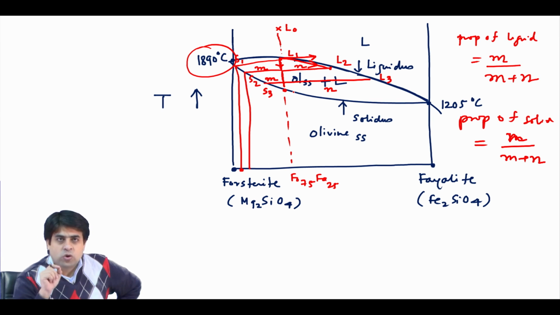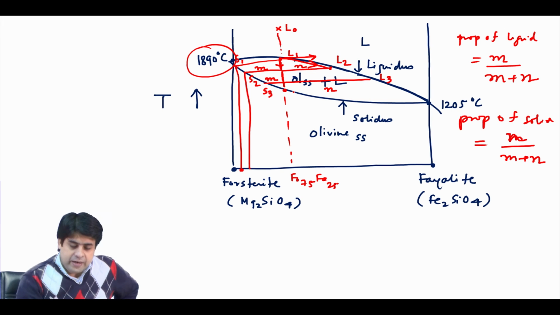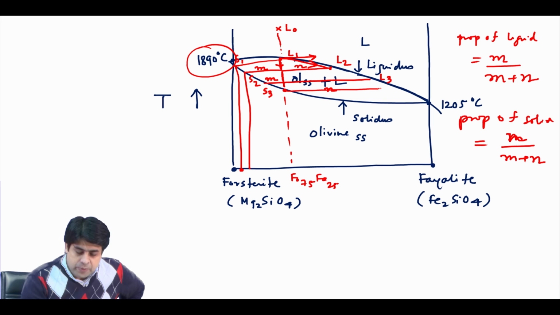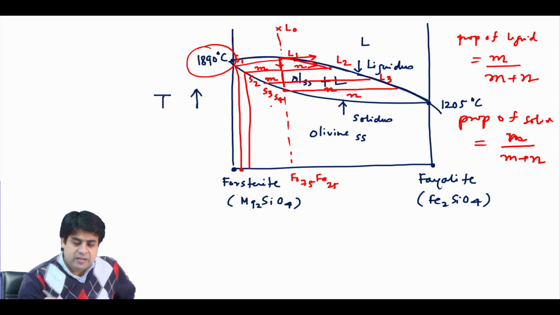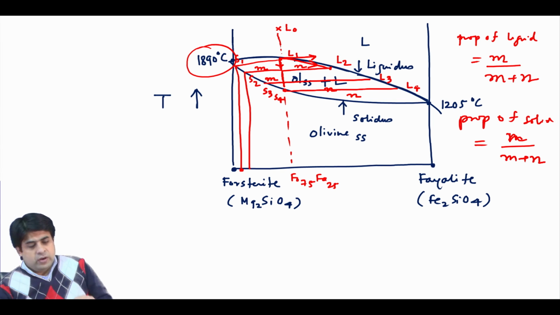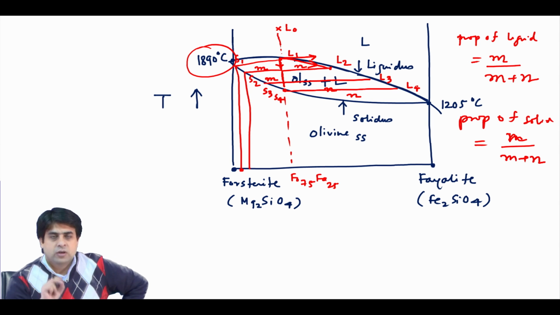At this particular point, the last drop of liquid will be exhausted. You will have 100% solid and 0% liquid, when your S4 composition will be exactly at the L0 point. At this point the proportion of liquid will be almost 0 and the proportion of solid almost 100. So this is the situation when your melt is crystallizing, okay.